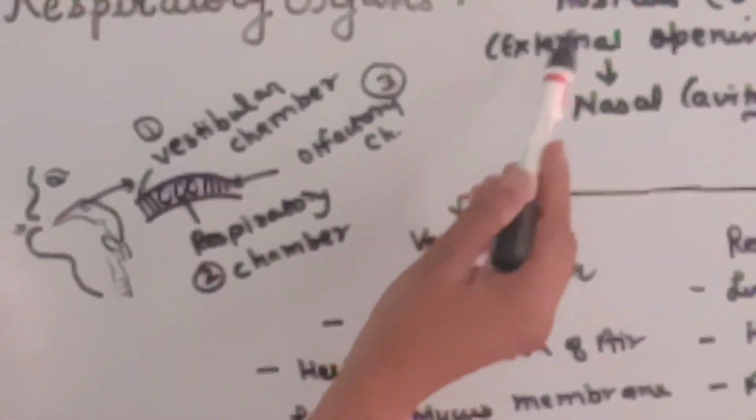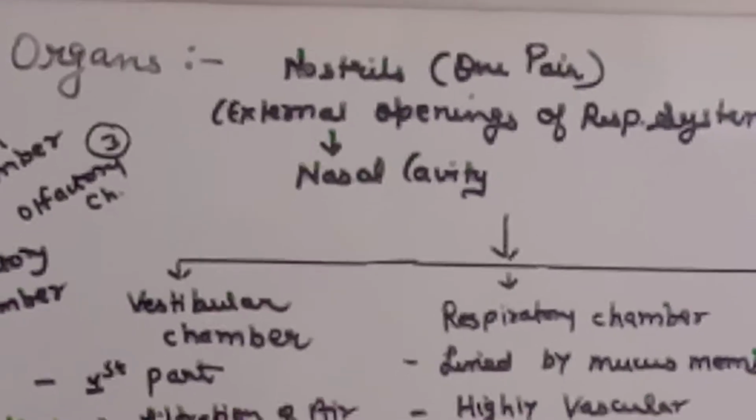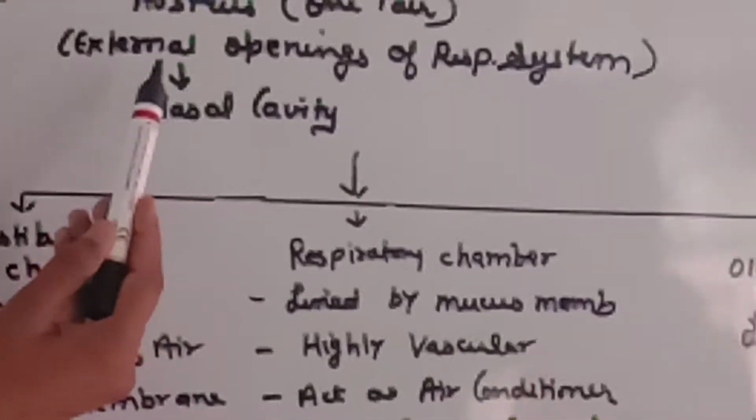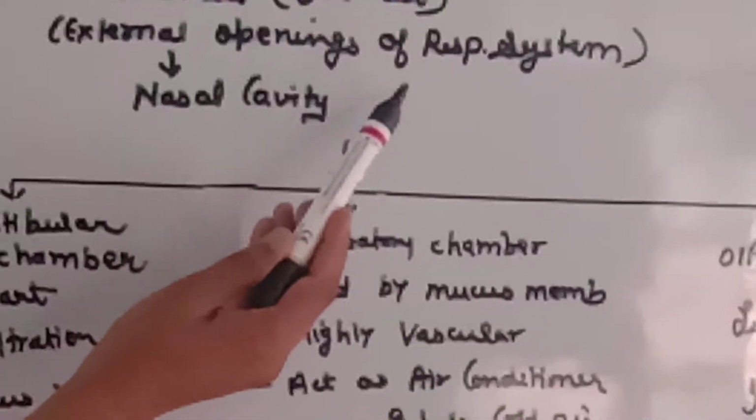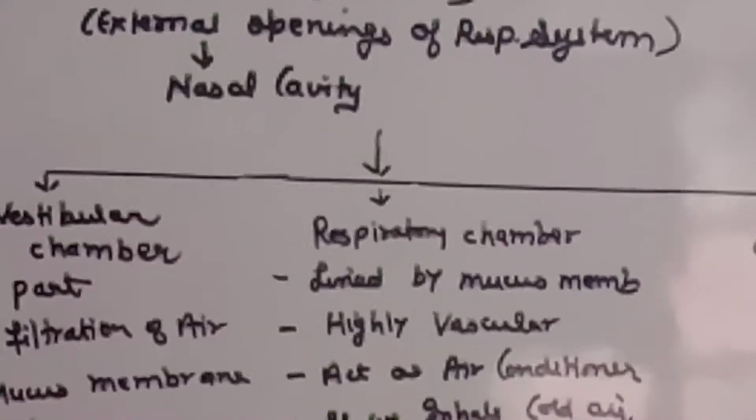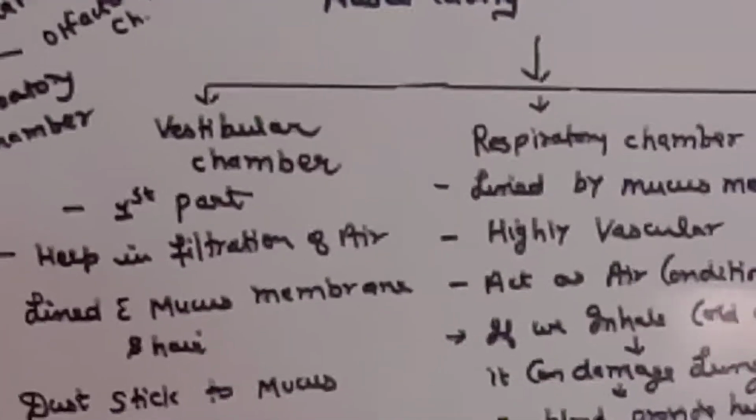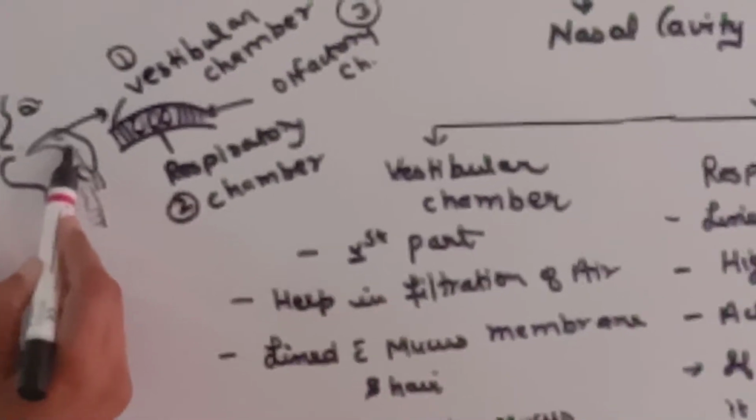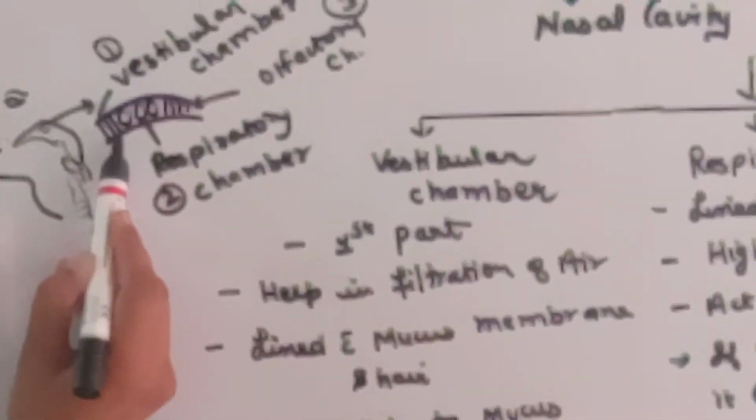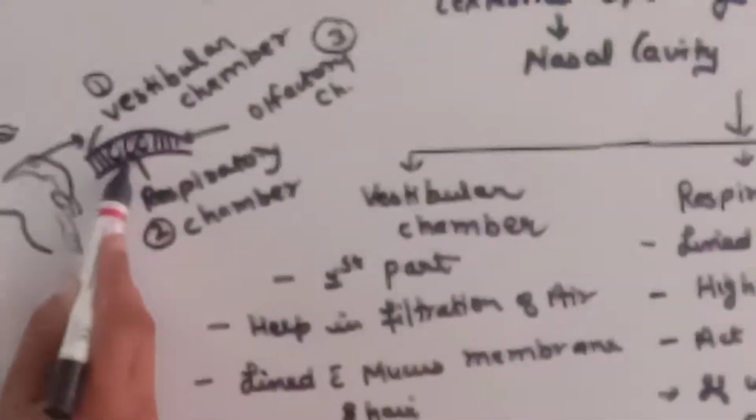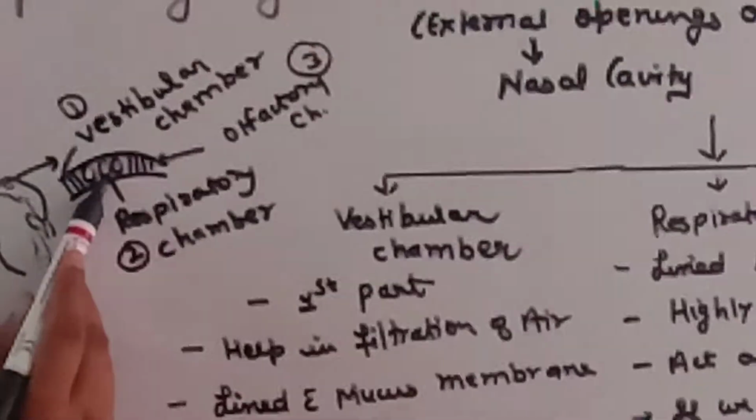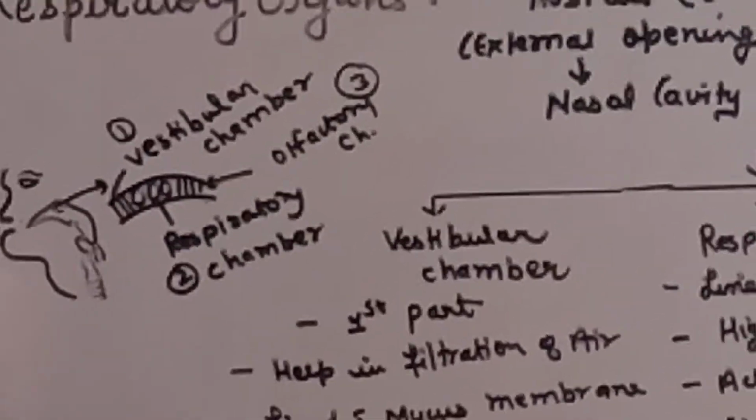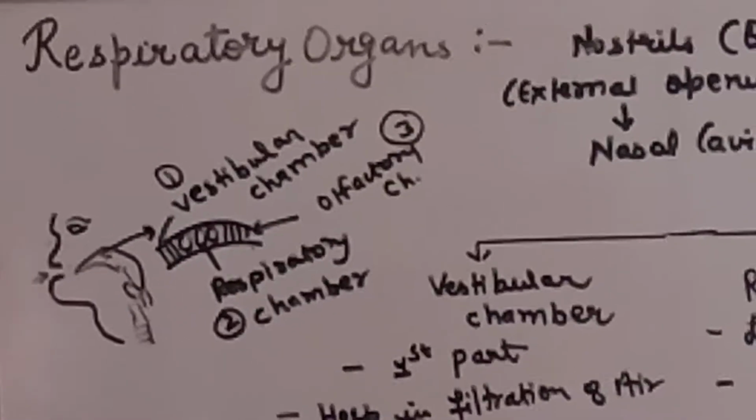Respiratory system begins with nostril. Nostrils are one pair in human beings, which are a type of external opening of respiration. They open in a cavity which is known as nasal cavity. This nasal cavity can be divided into three sections: vestibular chamber, respiratory chamber and olfactory chamber. They all perform different and very important functions.